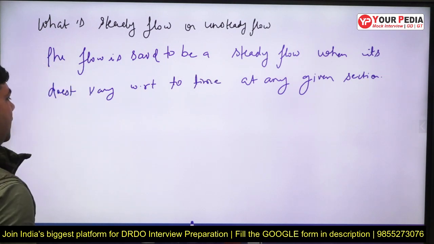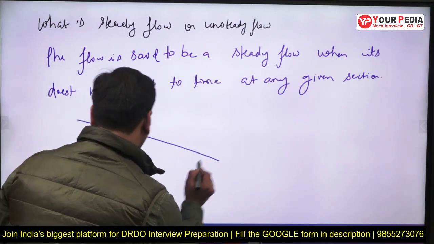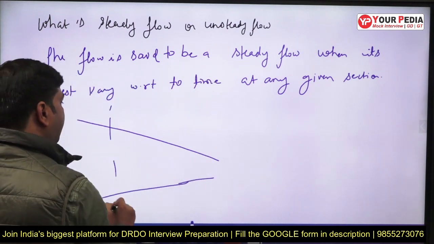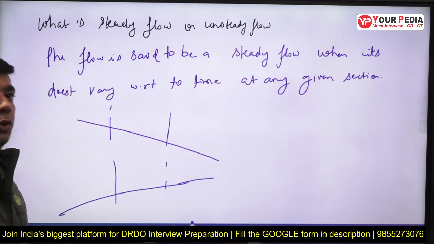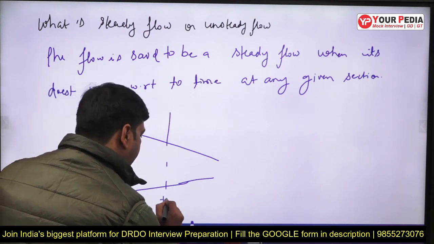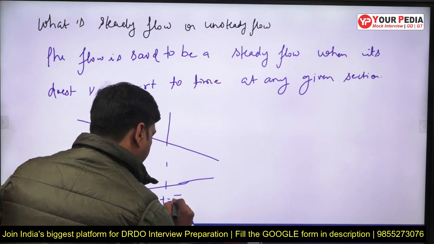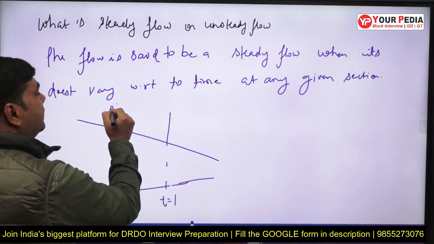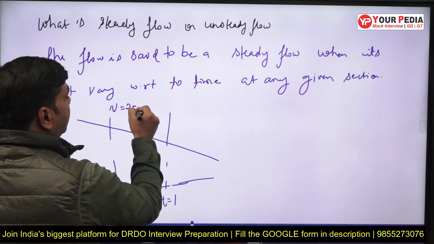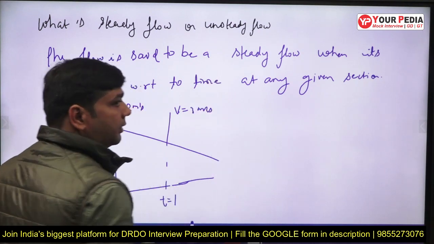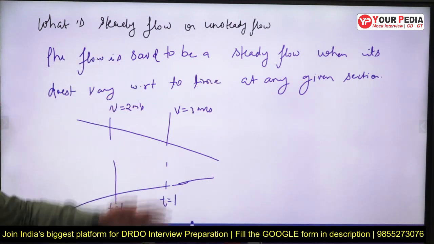They can ask a question like this: if I make a converging passage like this and take two sections, at t equals 1 second the velocity is 2 meters per second at one section and 3 meters per second at the other. Is this a steady flow or unsteady flow?